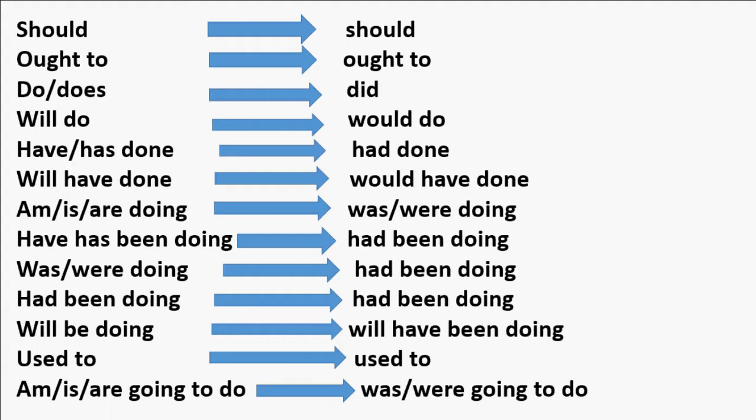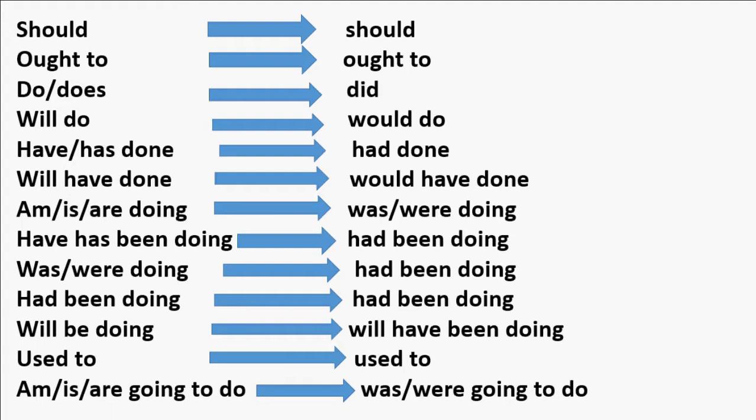Am, is, are doing becomes was, were doing. Have or has been doing becomes had been doing. Was, were doing becomes had been doing. Had been doing stays the same. Will be doing becomes will have been doing. Used to stays the same. Am, is, are going to do becomes was, were going to do.